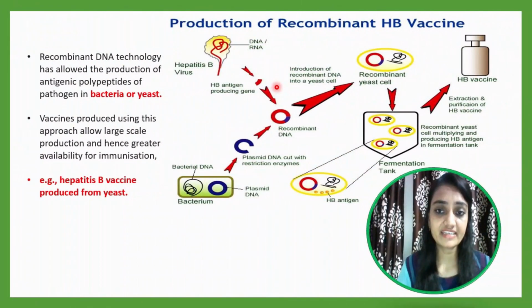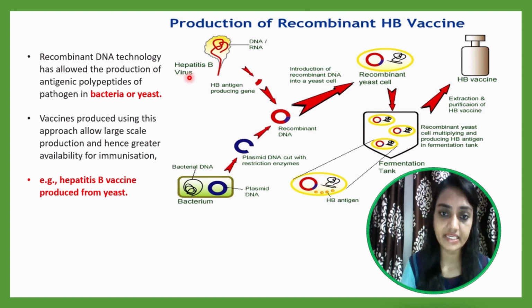Now let me explain how vaccines are prepared, especially by using recombinant DNA technology, which you will learn in further chapters. Recombinant DNA technology is the technology in which you can recombine DNA. So here what is taken? DNA will be taken from the virus. Especially if you want to prepare the hepatitis B vaccine, the hepatitis B virus is taken, the DNA will be taken out of that, and then a plasmid from the bacteria will be taken.